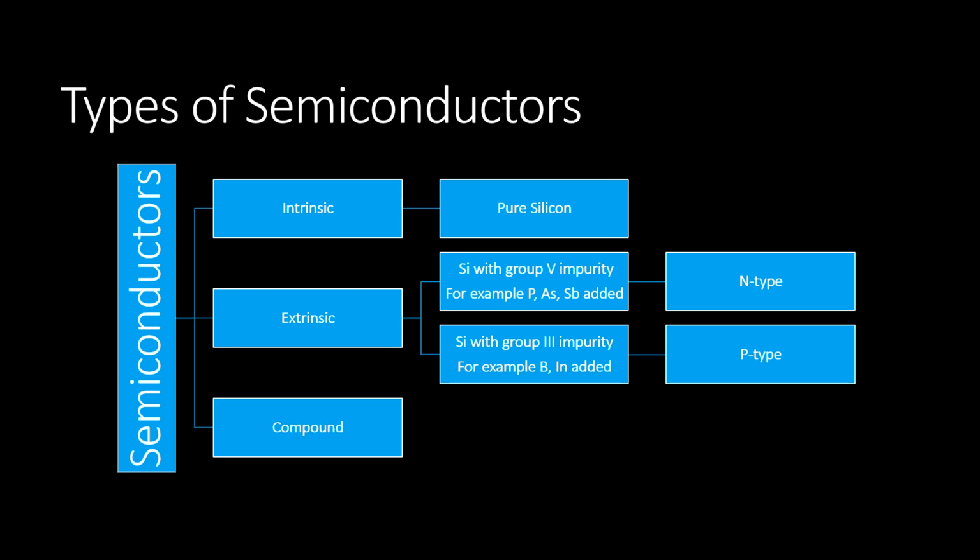The compound semiconductors can be a mixture of 2, 3, or 4 elements. Some examples of compound semiconductors are gallium arsenide and indium antimonide. Silicon is the most widely used semiconductor material in microelectronics because of its material properties and also because it can easily be extracted from naturally abundant silica.